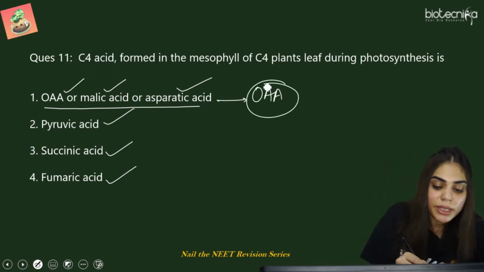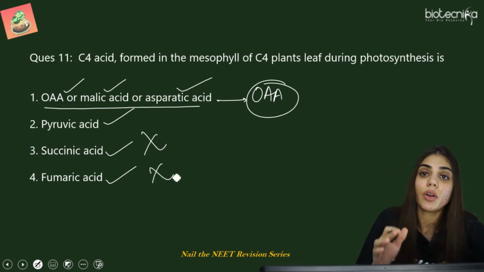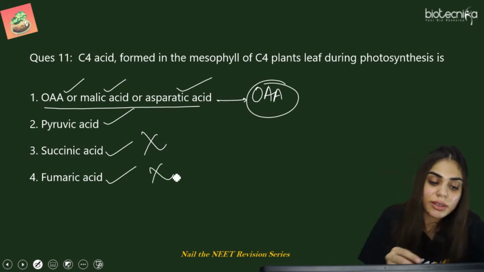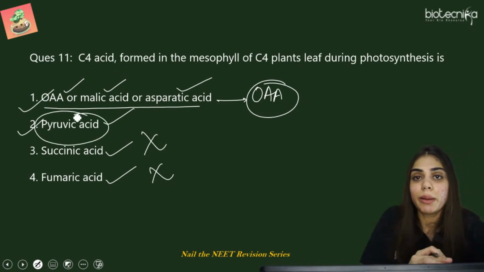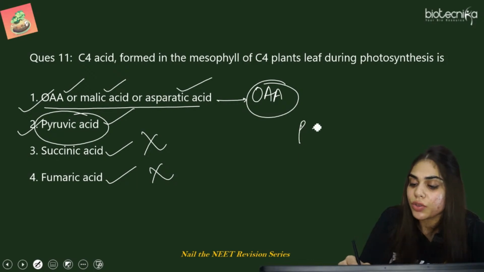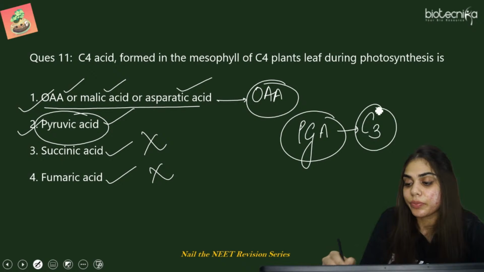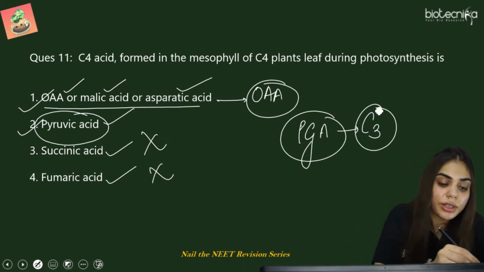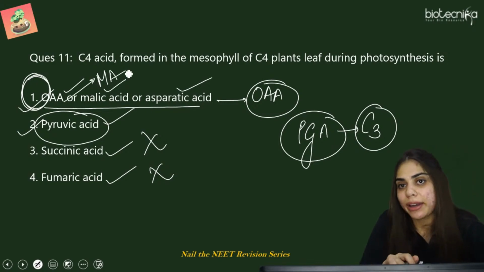First of all, हमने succinic acid के लिए कहाँ पढ़ा? Fumaric acid we have not at all discussed. We have just discussed pyruvic acid and oxaloacetic acid. And pyruvic acid तो कहीं पे भी stable compound form ही नहीं हो रहा था. It was phosphoglyceric acid, and that too in the C3 pathway. So the right answer for this question is option A, where oxaloacetic acid is interconverted to malic or aspartic acid.